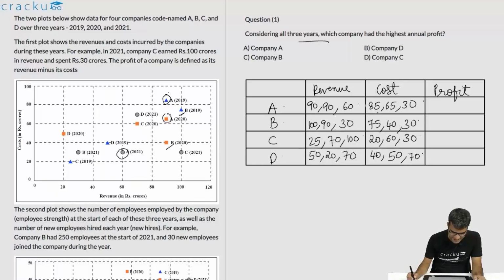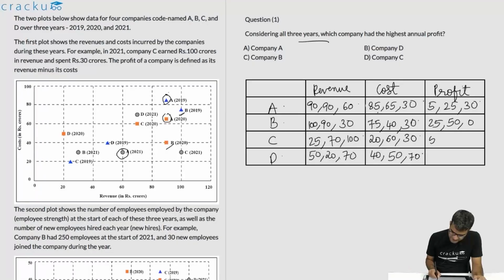Now we can actually calculate the profit for each of the year for each of the 3 companies. Let us do that. That is just revenue minus cost. For A it is 90 minus 85, this is 5. For the second year it is 90 minus 65, that is 25. For the third year it is 30. For B it is 100 minus 75, 25. 90 minus 40 is 50. 30 minus 30 is 0.